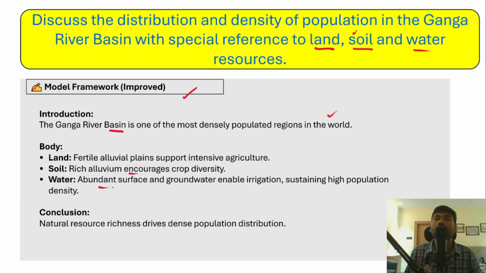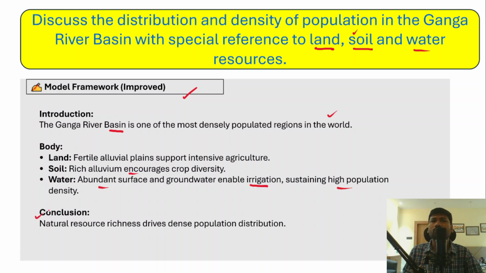If we talk about water resources, abundant surface and groundwater enable irrigation, and also sustain high population density. And in the conclusion you need to write that natural resource richness drives dense population distribution in this area.